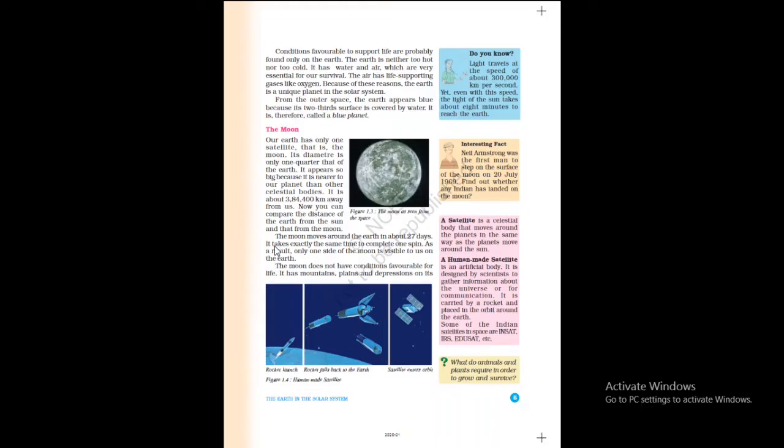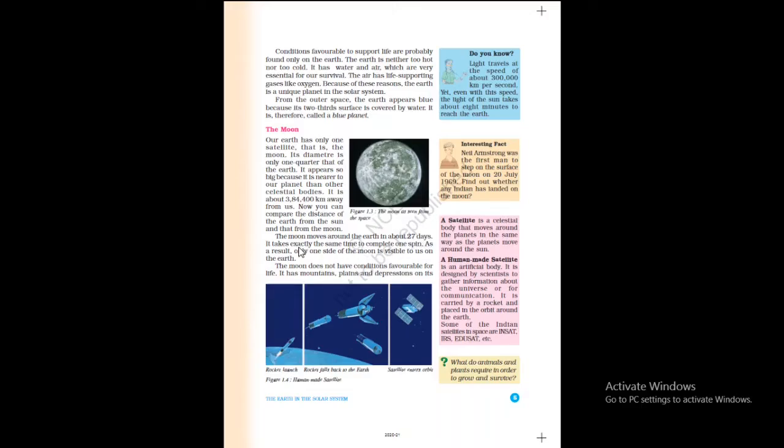The moon appears so big because it is nearer to our planet than other celestial bodies. It is about 3,84,400 kilometers away from us. Now you can compare the distance of the Earth from the Sun and that from the moon. The moon moves around the Earth in about 27 days.